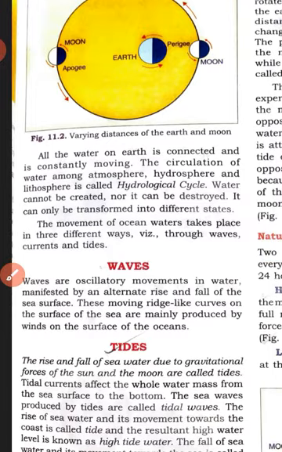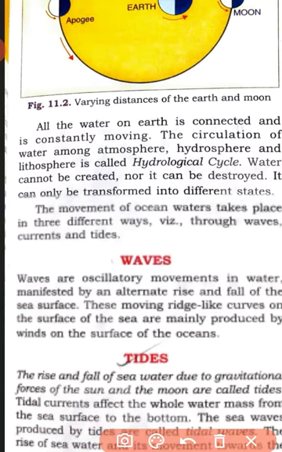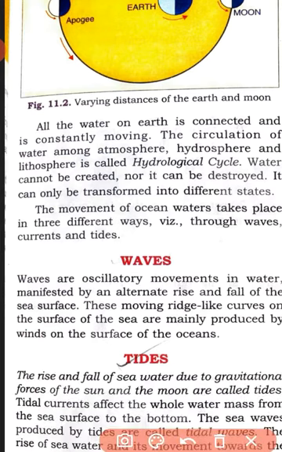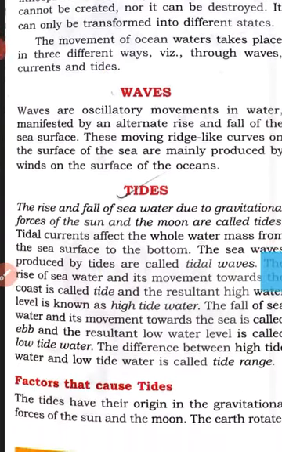Now, the movement of water in the various water bodies. The major movements of water are in three forms. What are those? They are mainly the waves, the tides and the currents. Number one is the waves, number two is the tides, and number three is the currents. Today we will discuss waves and tides, and in the next class we will discuss the currents. So these are the forms in which water mainly moves.